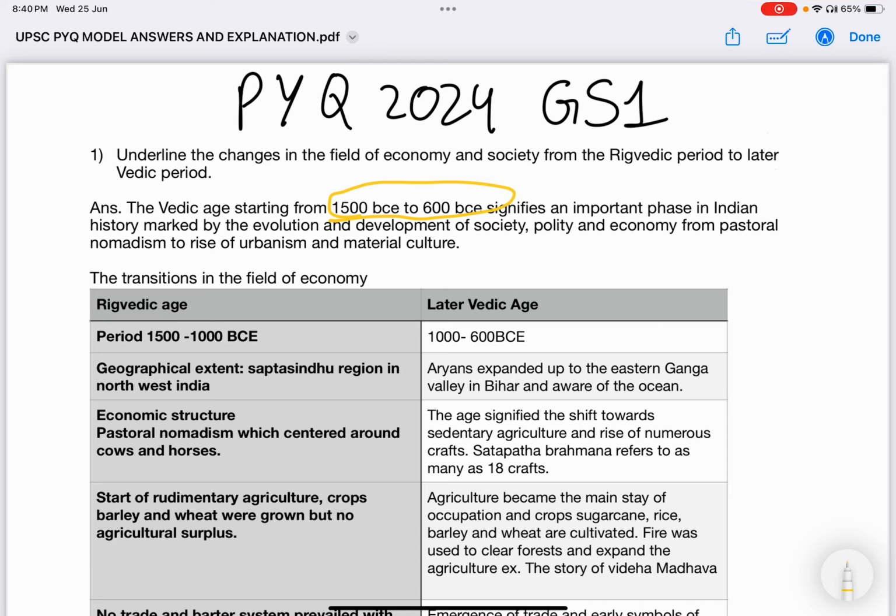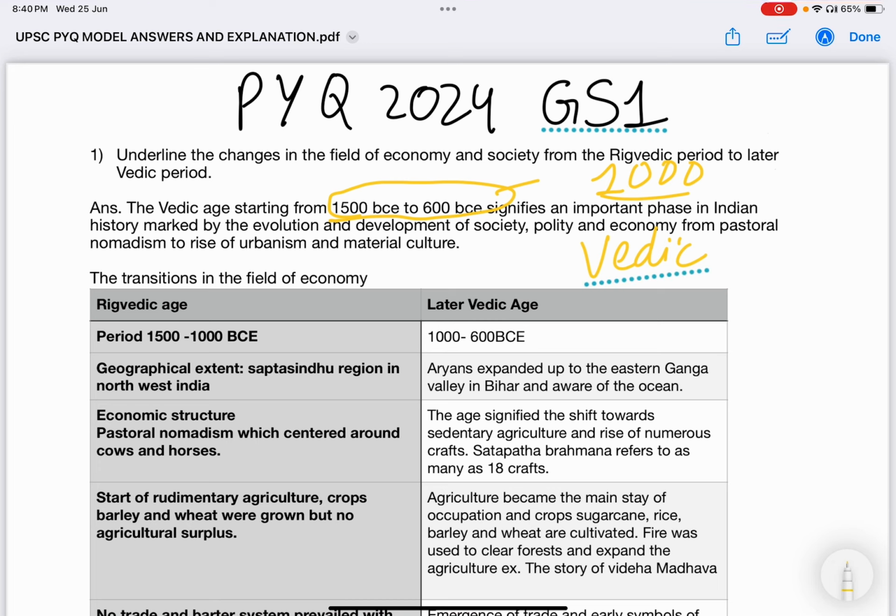We need to mention exact dates or the time period for accuracy. So the Vedic period, which starts around 1500 BC, and the later Vedic period, which continues up to 600 BC, a period of nearly 1000 years, can be considered as the Vedic age. This 1000 years of Vedic age should be mentioned in the introduction.